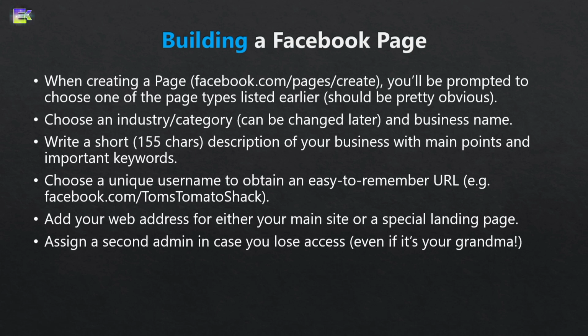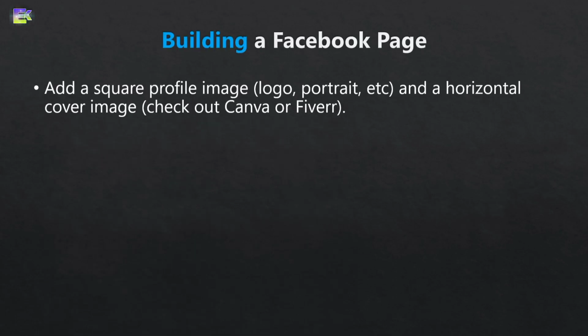After that, you'll want to like your own page, so you'll now be following it via your personal profile, and you'll want to make sure you turn on notifications. Now you'll want to start visually completing your page. First, you'll want to add a square profile image. This can be an image of you or your logo, or whatever you want people to see associated with your brand. In addition to being visible on your page, this will also be the avatar image that accompanies your comments and activity on Facebook when you're posting or commenting as your business.